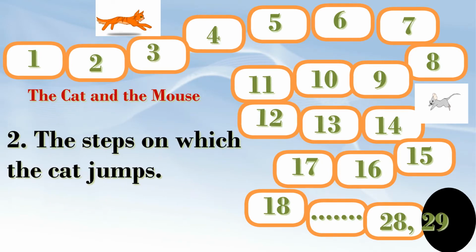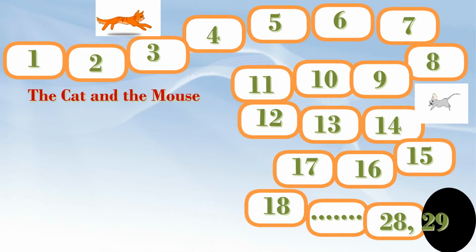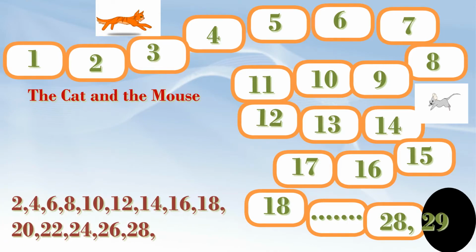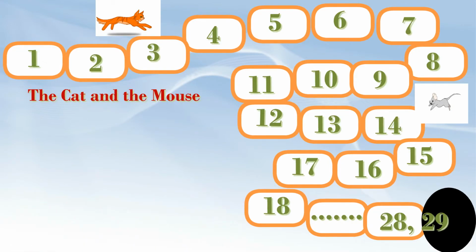The steps on which the cat jumps. Answer is 2, 4, 6, 8, 10, 12, 14, 16, 18, 20, 22, 24, 26 and 28.